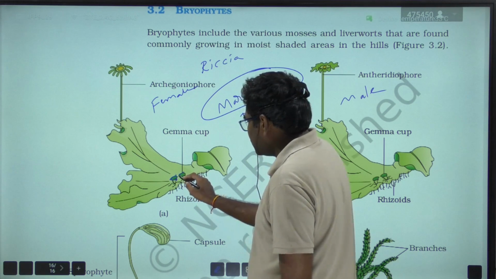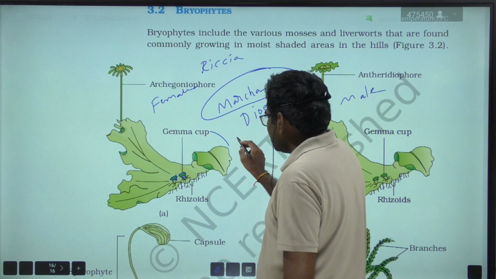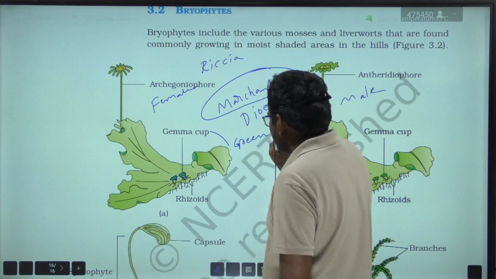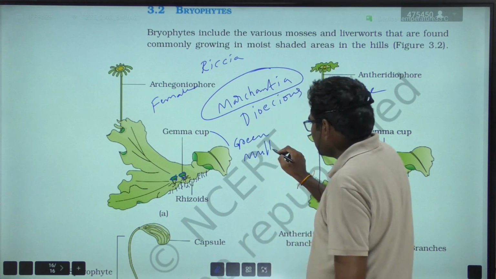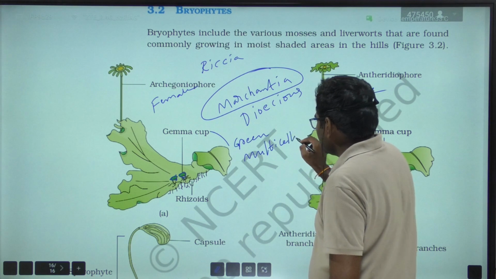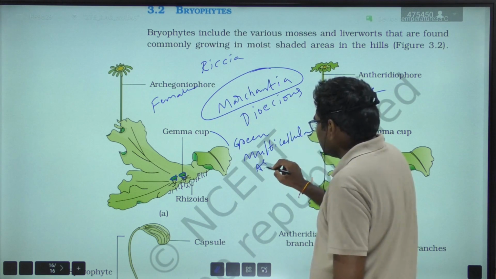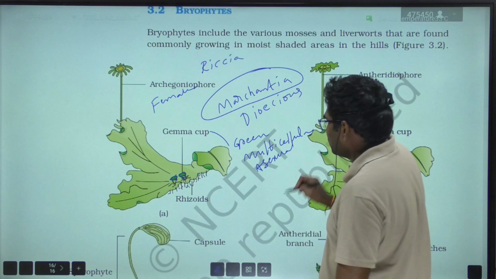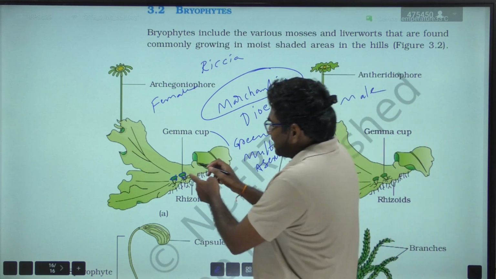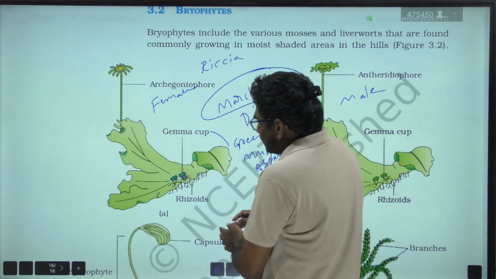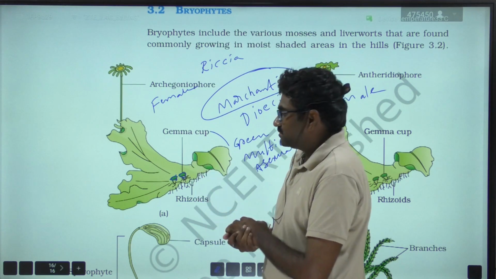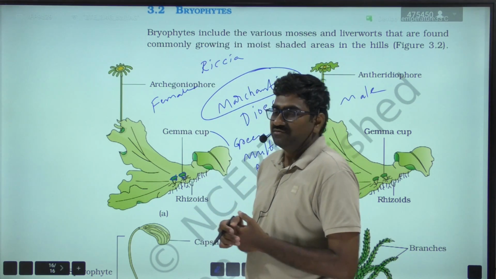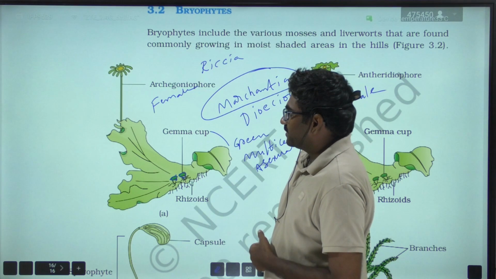These gemma cups are green, multicellular, asexual buds. When these gemmae are detached from the parent body, they can develop into new individuals. So remember the diagram, very important.